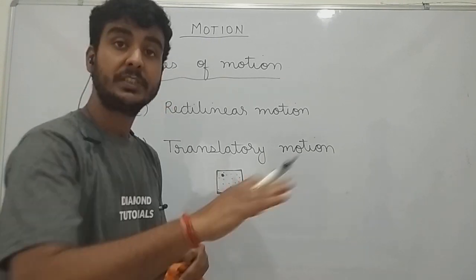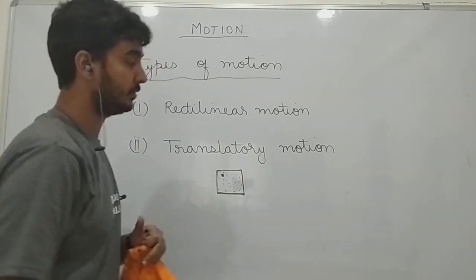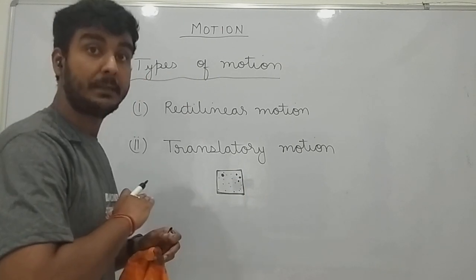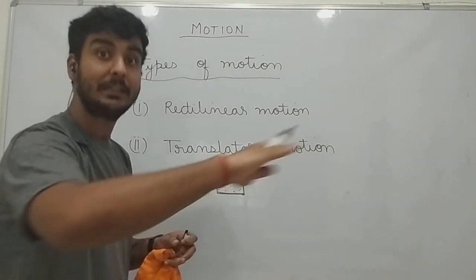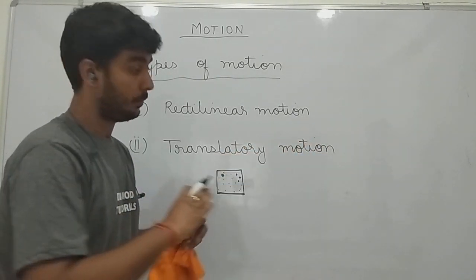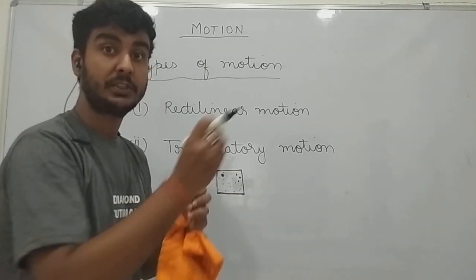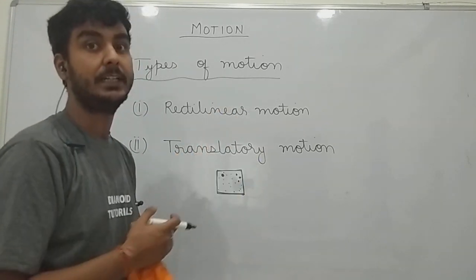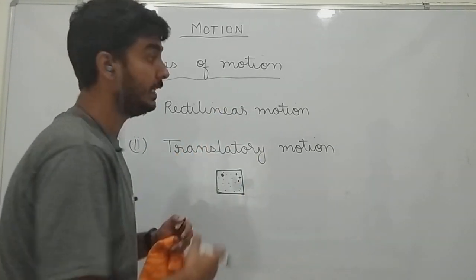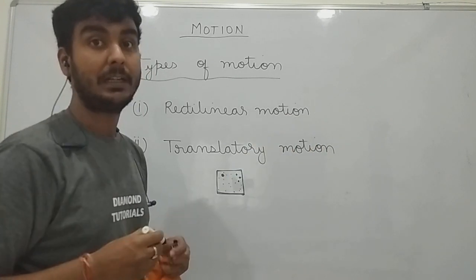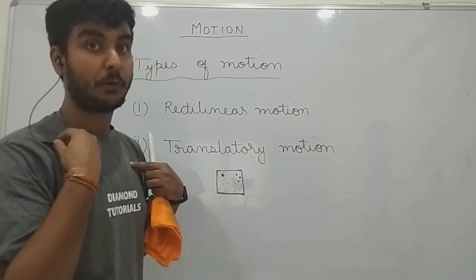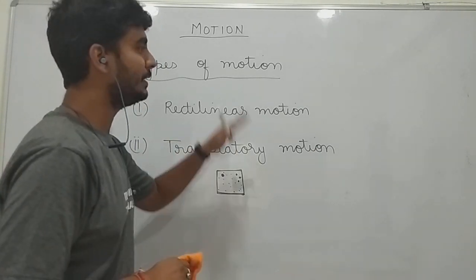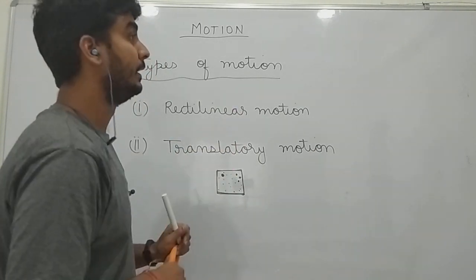Now when this car moves in a straight line, what happens? All these point masses move in parallel straight lines. So this type of motion, in which all the point masses contained in an extended body move in the form of parallel straight lines, is referred to as translatory motion. So kindly keep these terms in your mind.